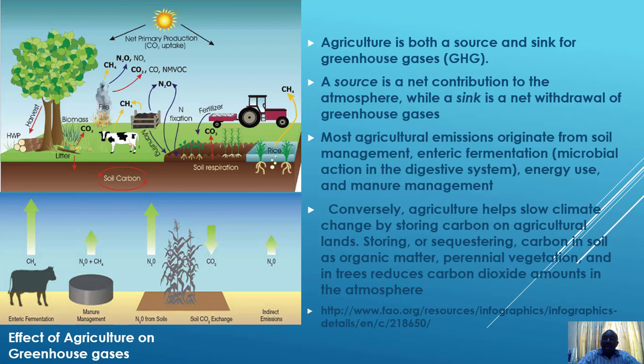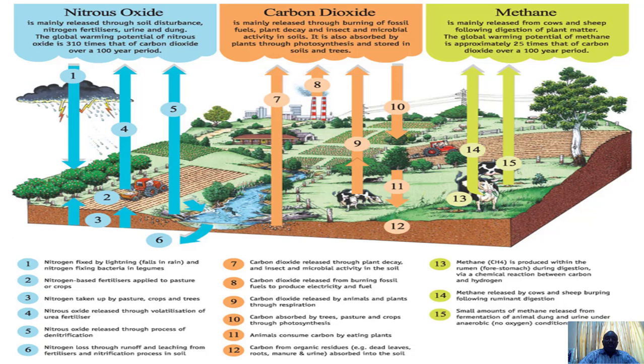Conversely, agriculture also helps to slow climate change by storing carbon on agricultural lands. Storing or sequestering carbon in soil as organic matter, in perennial vegetation, and in trees reduces the carbon dioxide in the atmosphere, thus making the environment more conducive. But agriculture at the same time also generates carbon dioxide. I will show you an example, a particular model showing how agriculture generates nitrous oxide, carbon dioxide, and methane.